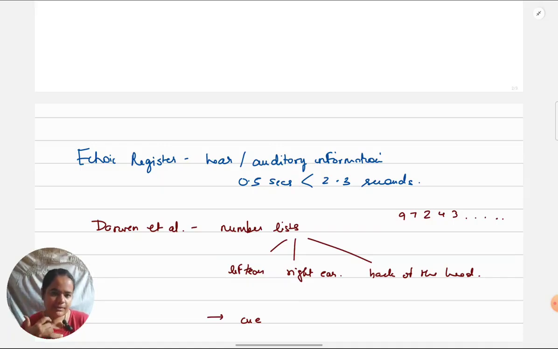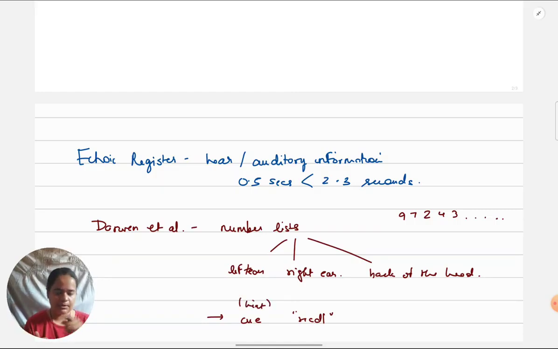Now, after they heard these letter or number lists, what the participant has to do is they get a cue. Just like in the Sperling study, the tone was the cue. So the tone would be played and whichever row corresponds to that tone, they have to report. Here, they would be given an instruction, recall. If this word recall is coming from the left, it's a cue or a hint that what they've heard on the left, they have to report that.